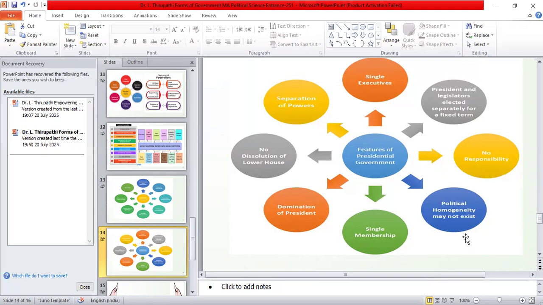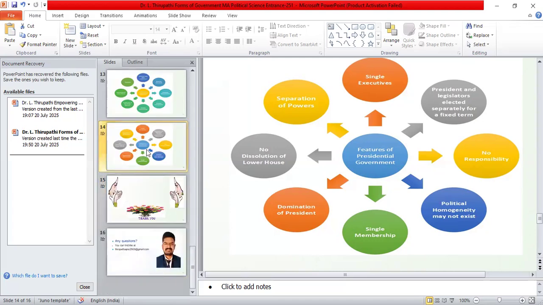And here political homogeneity may not exist; they have political heterogeneity. That means the people may have different ideologies, not like the parliamentary form of government, where all the elected representatives should have one political ideology, that is called homogeneity.